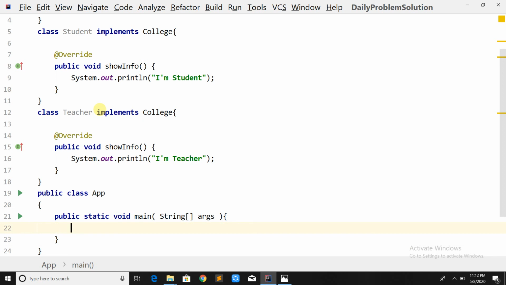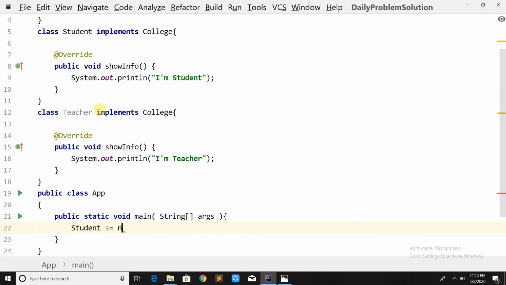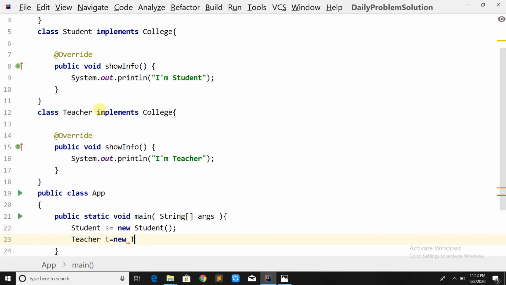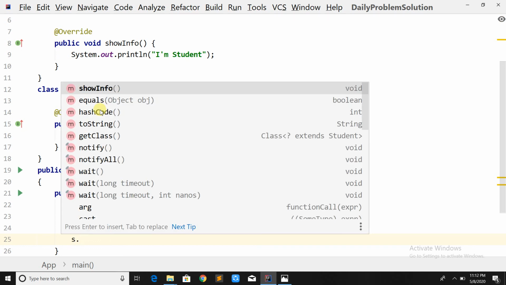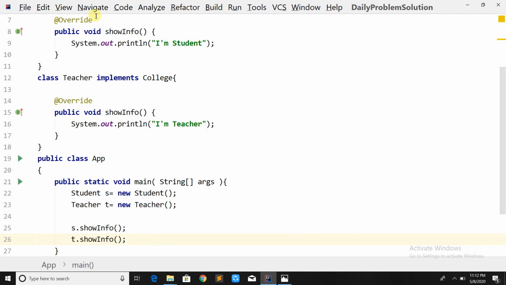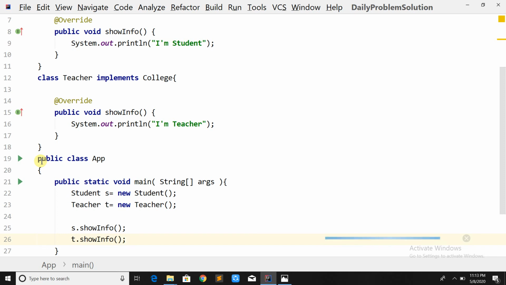To call this method I need to create an object of Student, then an object of Teacher, and to call that method you just need the object. I am going to call s.showInfo, then t.showInfo. Then I'm going to run this. So this will just show "I am student" and "I am teacher" as output.